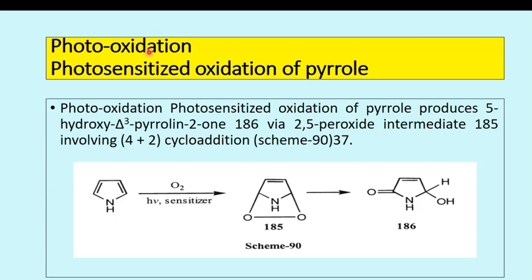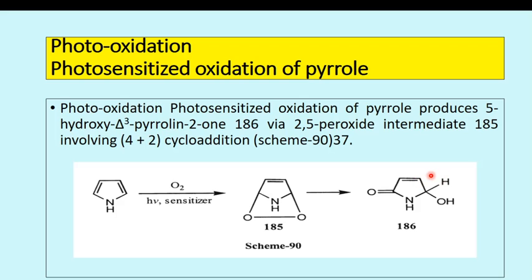And photooxidation, that is photosensitized oxidation of pyrrole. Photosensitized oxidation of pyrrole produces 5-hydroxy-delta-3-pyrrolin-2-one. A hydroxy group is present, that is 5-hydroxy, and at the third and fourth positions a double bond is present, that's why it is delta-3-pyrroline. The structure is of pyrroline, and at the second position a C=O is present, that's why it is 2-one.